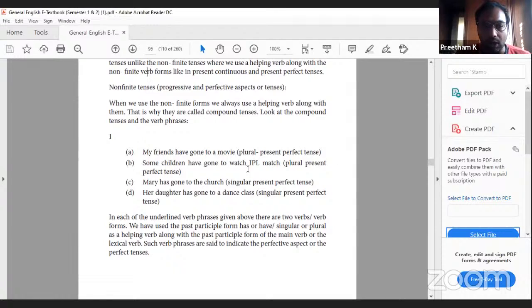Some children have gone to watch an IPL match. Children is also plural, present perfect tense. Mary has gone to the church. It's singular. Her daughter has gone to a dance class. So in each of the underlined verb phrases given above, there are two verbs or verb forms: has or have, singular or plural, as a helping verb along with the past participle form of the main verb or the lexical verb. Such verb phrases are said to indicate the perfective aspect or the perfective tenses.